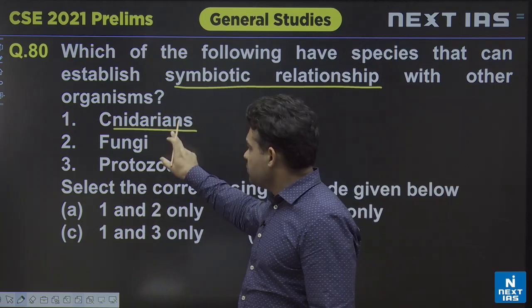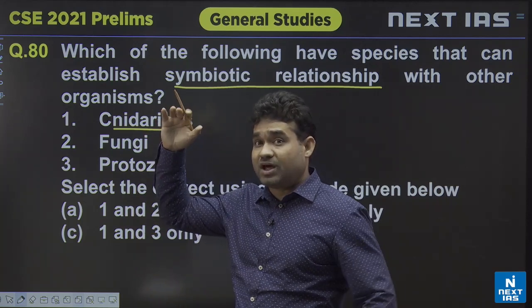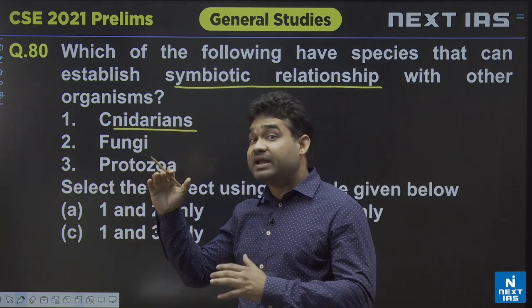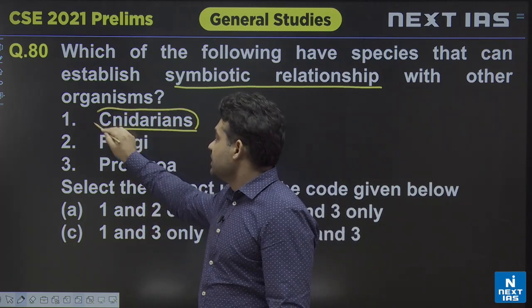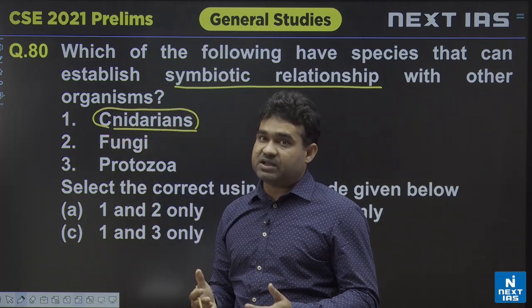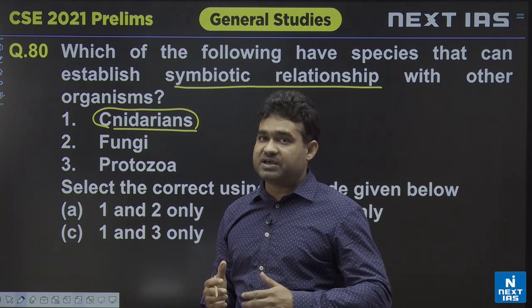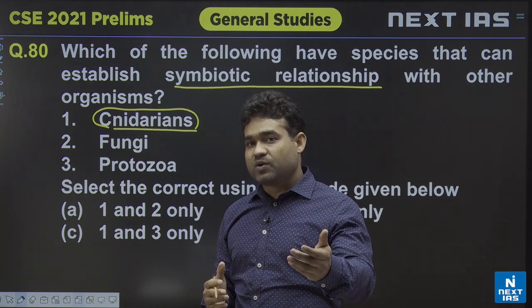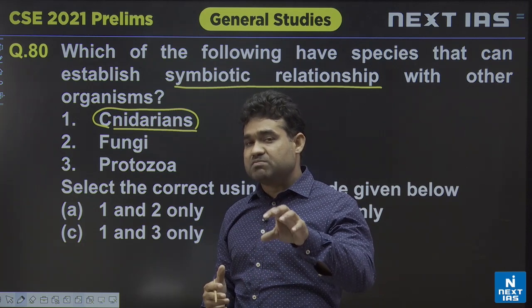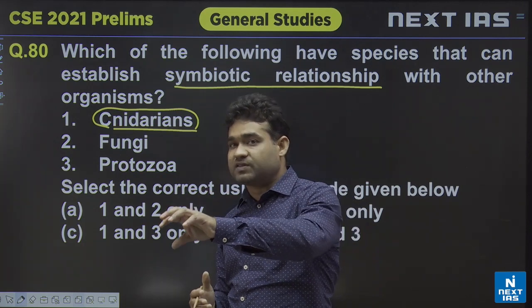And coral, this also we have written in the class, coral belongs to class Anthozoa, phylum Cnidaria. So it means what? Cnidarians. If we see phylum Cnidaria, one of the important members of the phylum Cnidaria, belonging to the class Anthozoa, is corals, and corals live in a symbiotic relationship with zooxanthellae.